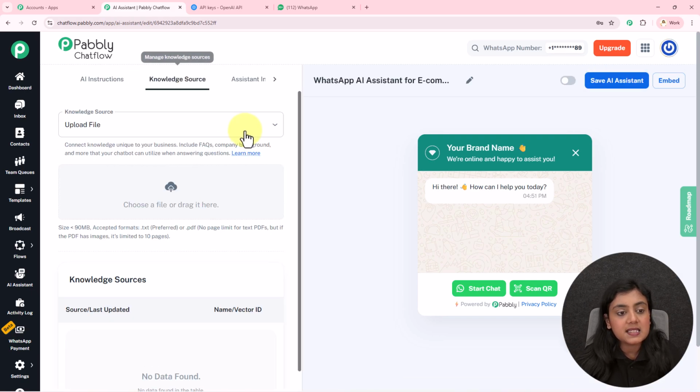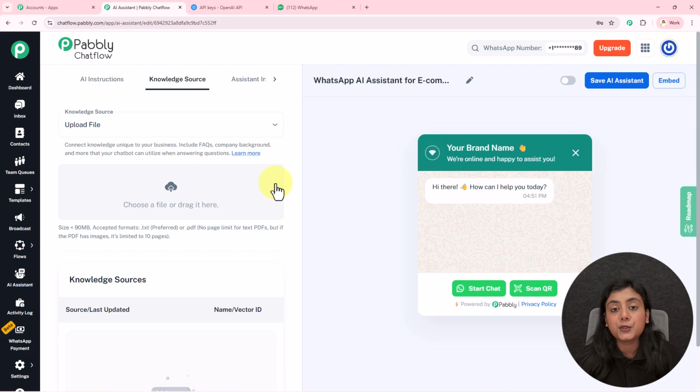Okay, next is knowledge source. Now this is a very important section of this entire AI assistant. Knowledge source is a documentation, a knowledge base in which you have explained about your business. As this bot we are creating is for an e-commerce store which helps with product inquiries, I've created a knowledge base in which I first described my business, and then I have added the details of all the products, the prices, and the services. I have mentioned each and everything in that knowledge base right here.